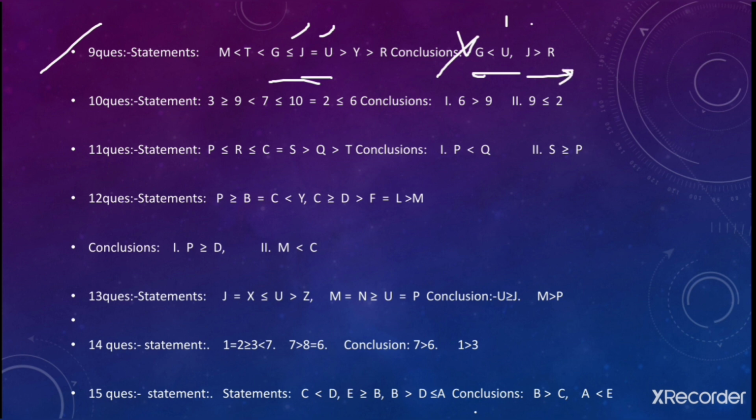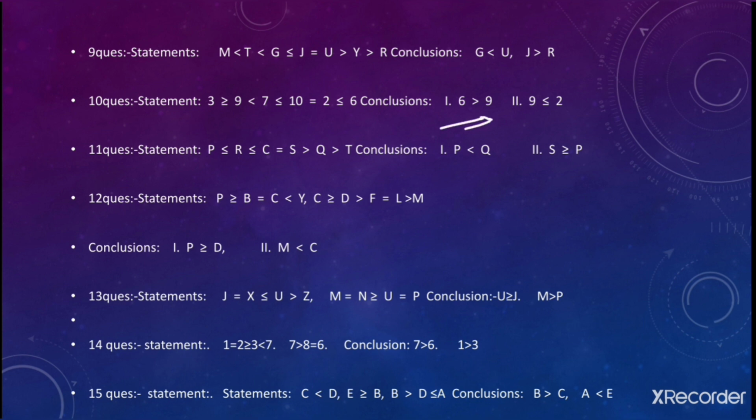Next is J greater than R. You need to move forward from J to R. This is J and this is R. Fine. You can go from J to U and from U to Y and from Y to R. You can directly arrive and you have minimum one time requirement also goes fulfilled. So if the requirement goes fulfilled, then this is true.